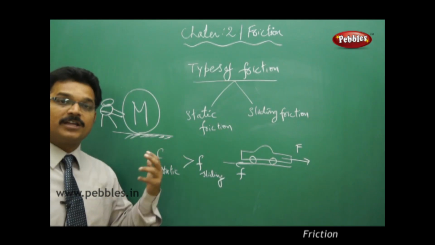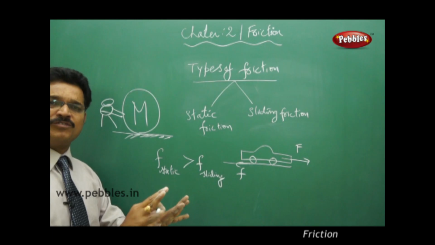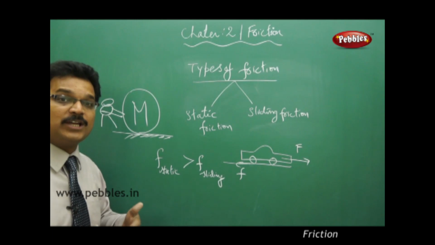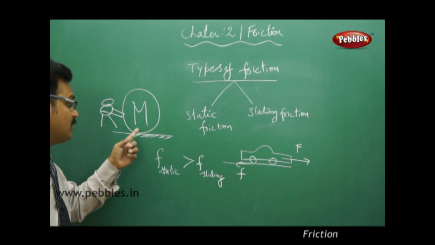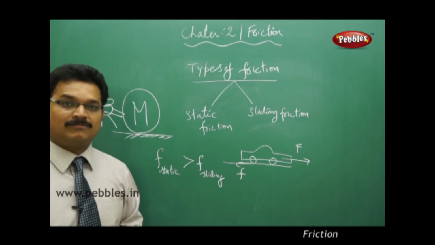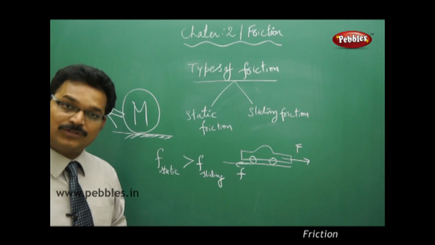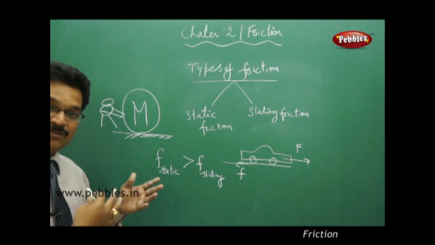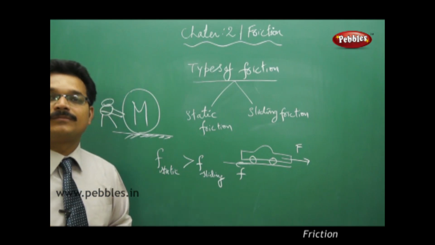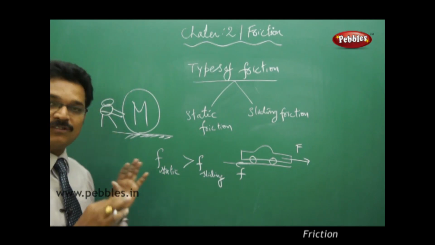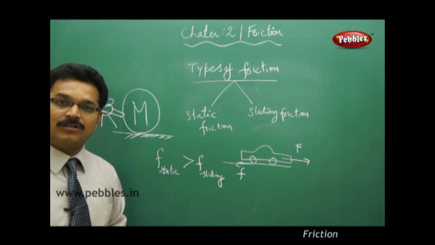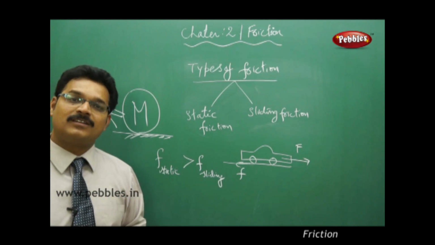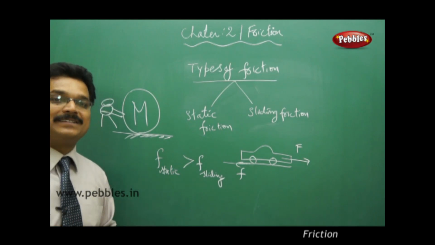Pushing. The rock is not moving. Still applied more amount of force. Still the rock is not moving. See, when you're increasing your force, even gradually, the static friction between the rock and the road surface also increases. Suppose you applied 20 newtons of force, then the frictional force, if this rock is not moving, the static friction is also 20 Newton. Suppose you apply 30 Newtons of force on the rock and the rock is not moving, that means static friction is also 30 Newton. So static friction keeps on increasing.